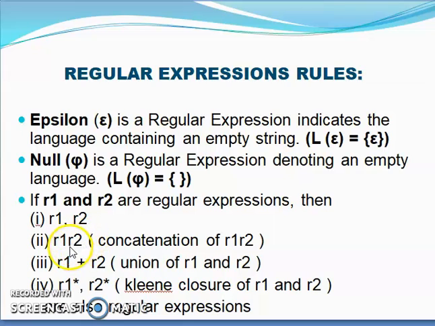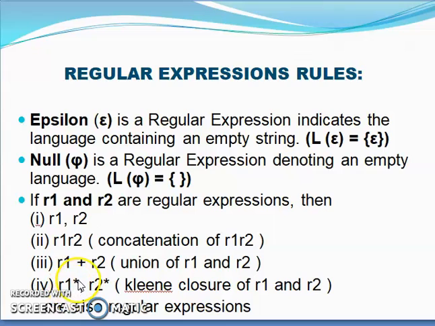Concatenation is represented by a dot operation, and if we don't write anything between two regular expressions, it also means concatenation. Then we have R1 plus R2, which is the union of the two regular expressions. That means anything out of the two, or both, can happen. And R1 R2 concatenated means R1 is followed by R2.